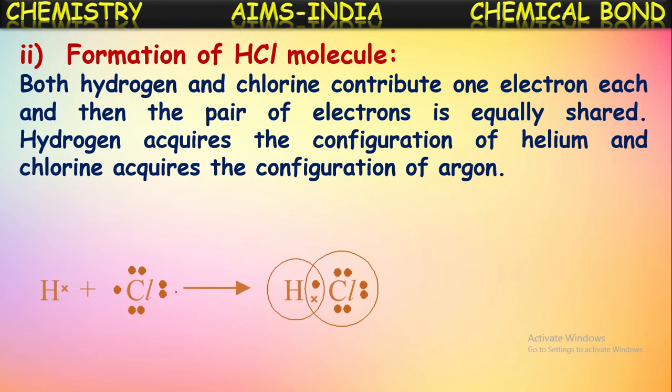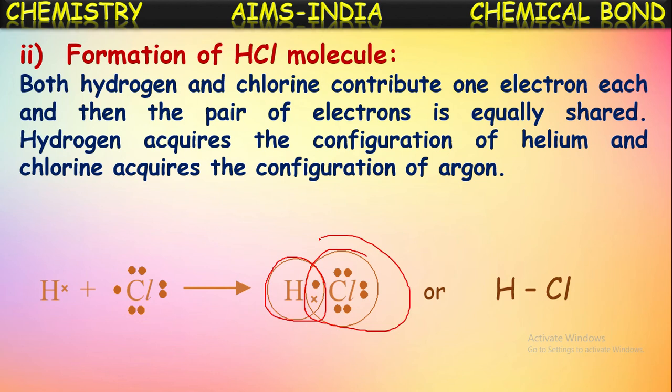What about chlorine? It has 7 electrons, so it also will acquire the stable configuration by gaining one more electron. So when these two atoms approach each other, they share a pair of electrons between them, and hence hydrogen gets helium configuration, chlorine gets argon configuration. Thus both atoms become stable and a covalent bond is formed between them. The same HCl molecule can be represented like this also, H-Cl.